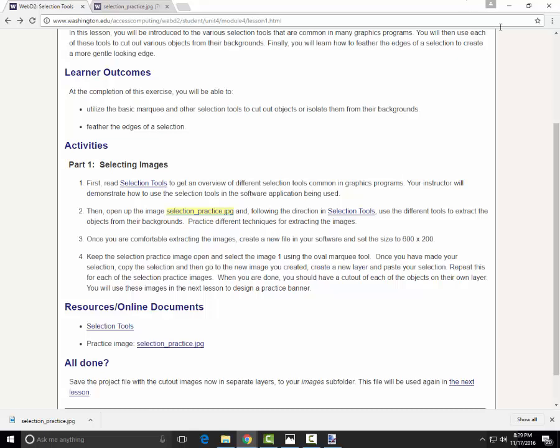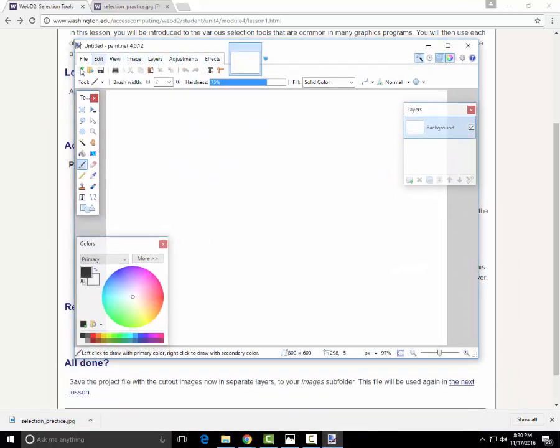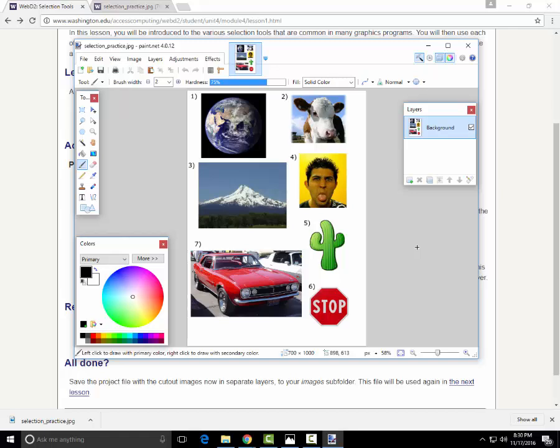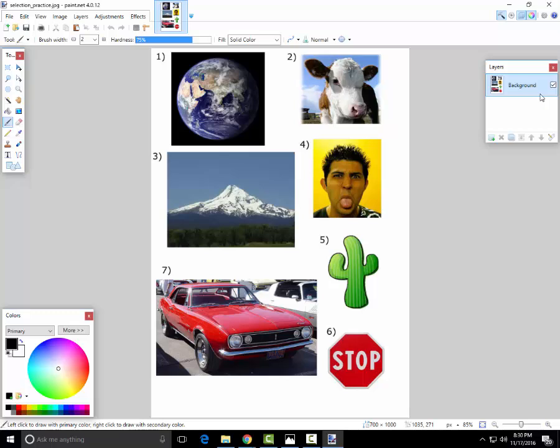Once you've done that, we now want to open it up in paint.net. So we go to File, Open, and we open it in paint.net here. So now we have that open in paint.net. Now we're going to want to cut out these photos here and put them into a different paint.net file with each photo on a different layer. To do this, we want to do two things. This is going to be a little bit tricky, but let's do it.